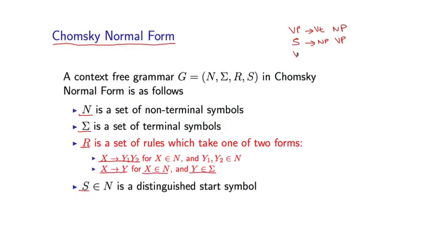For example, Vt goes to saw is a perfectly valid rule, or determiner goes to the, and so on. Rules of this form have a non-terminal on the left-hand side and a word on the right-hand side. So a PCFG in Chomsky normal form would have a set of rules like this with associated probabilities.